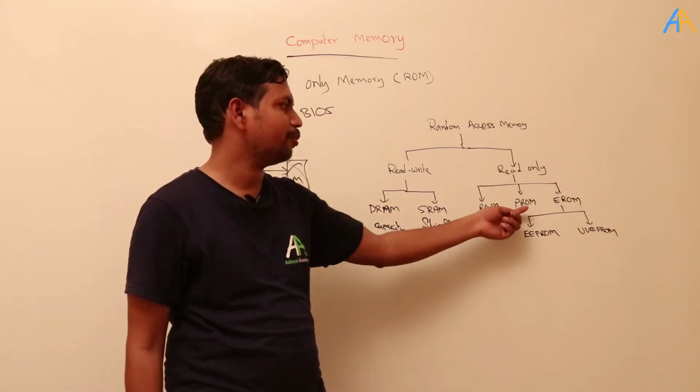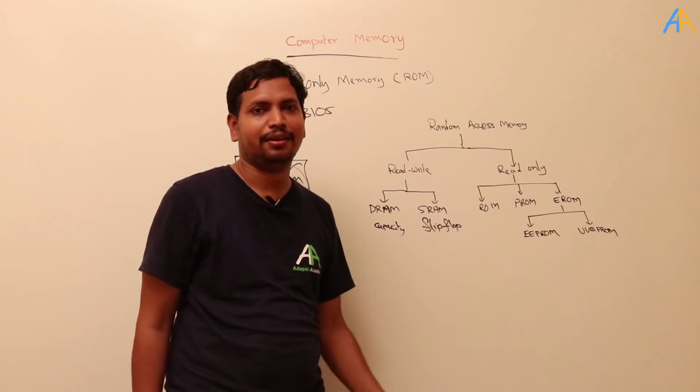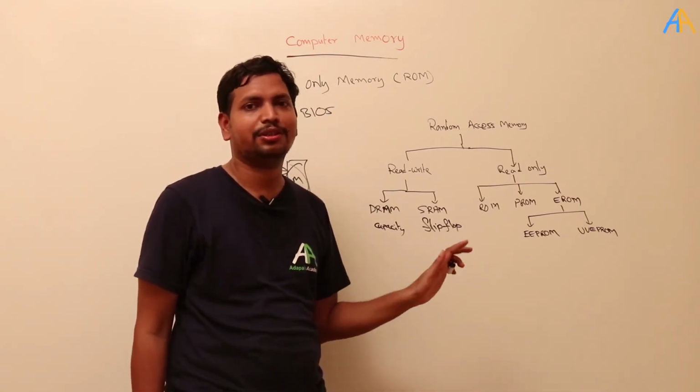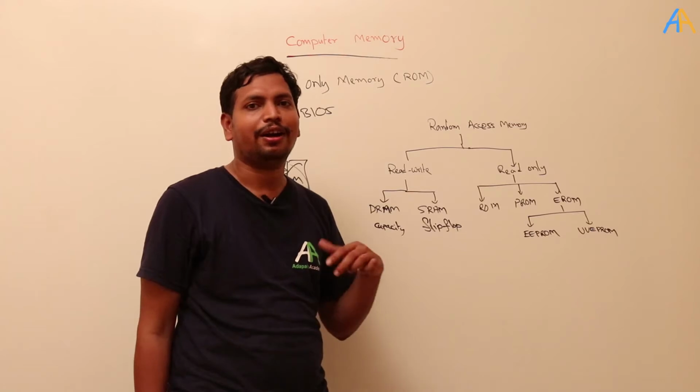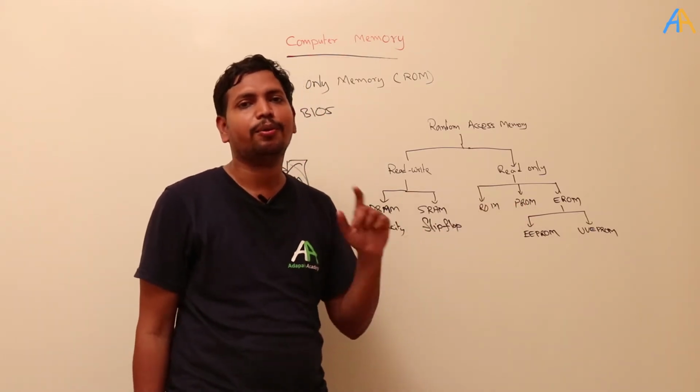PROM means one-time programmable ROM. That means the user will take the empty chip and he will write one time. That is programmable ROM. Once it is programmed, it can only be read, but it can't be written again. Programmable ROM means it can be programmed only once.